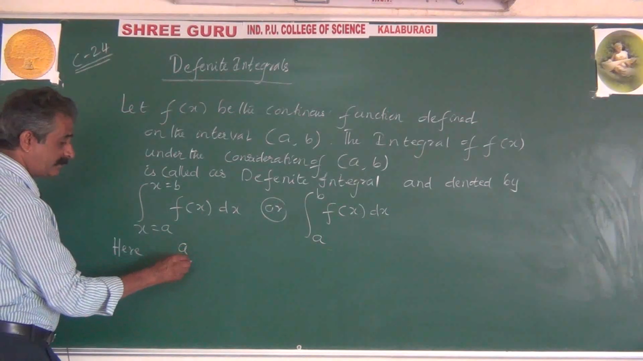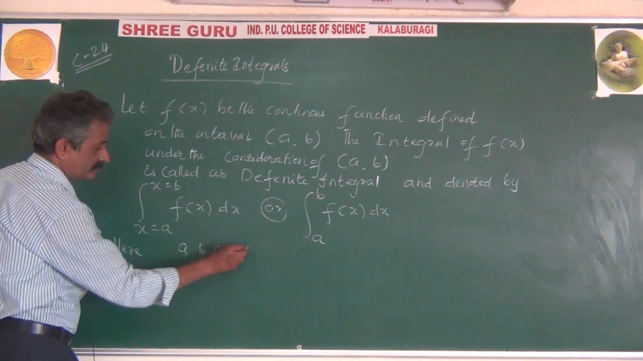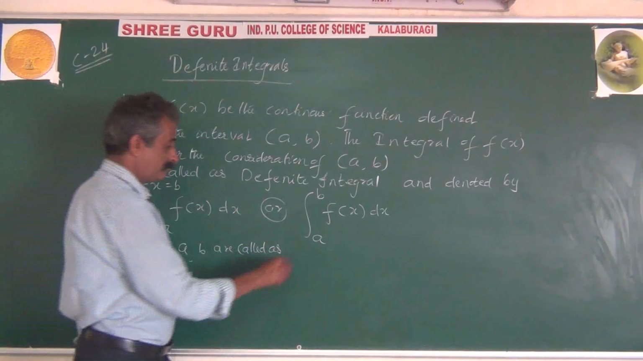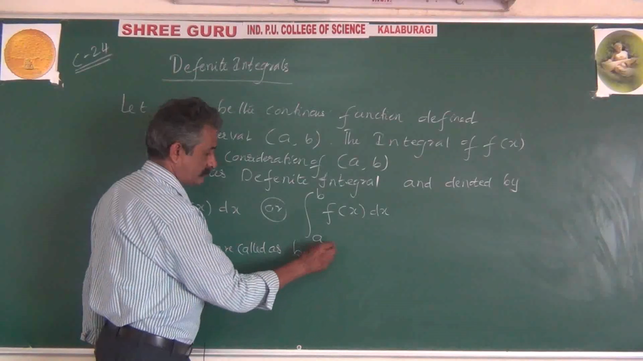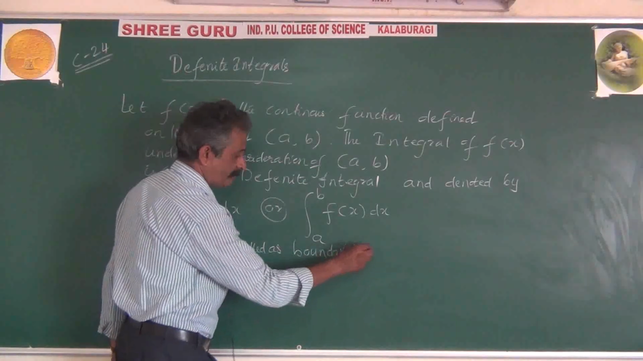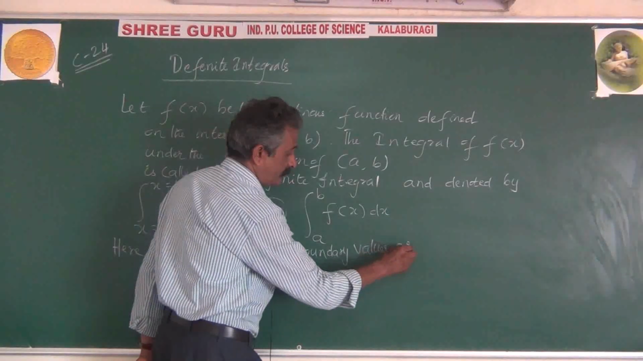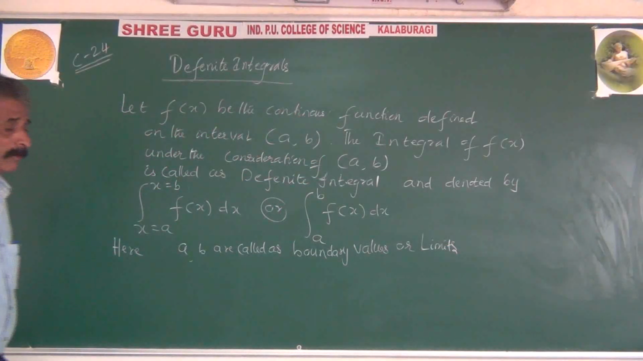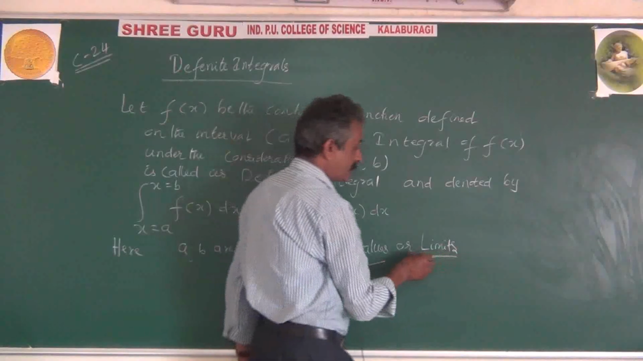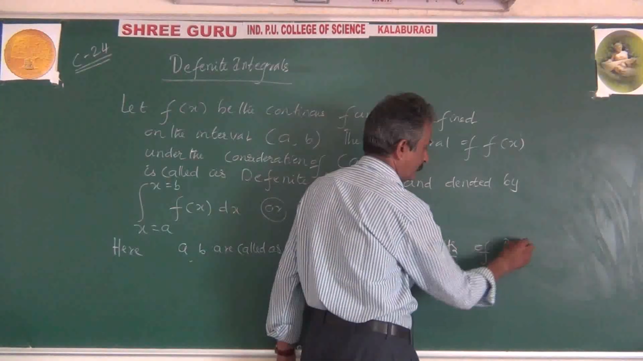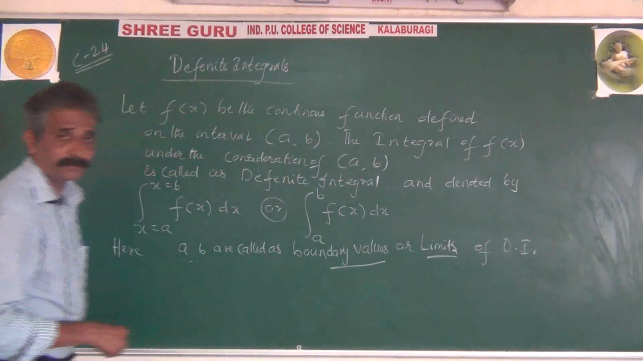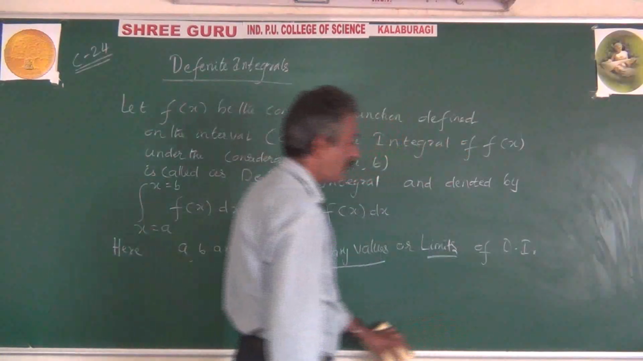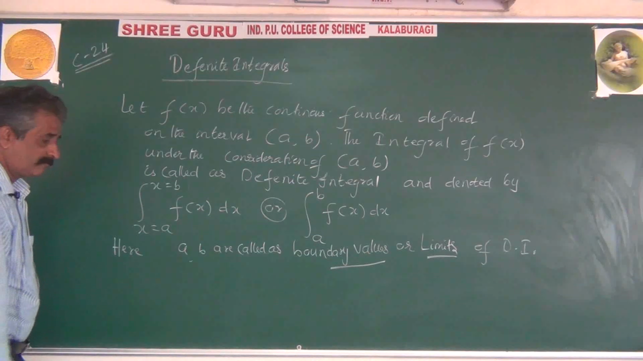Here a comma b are called boundary values, or limits, of the definite integral. DI stands for definite integral.